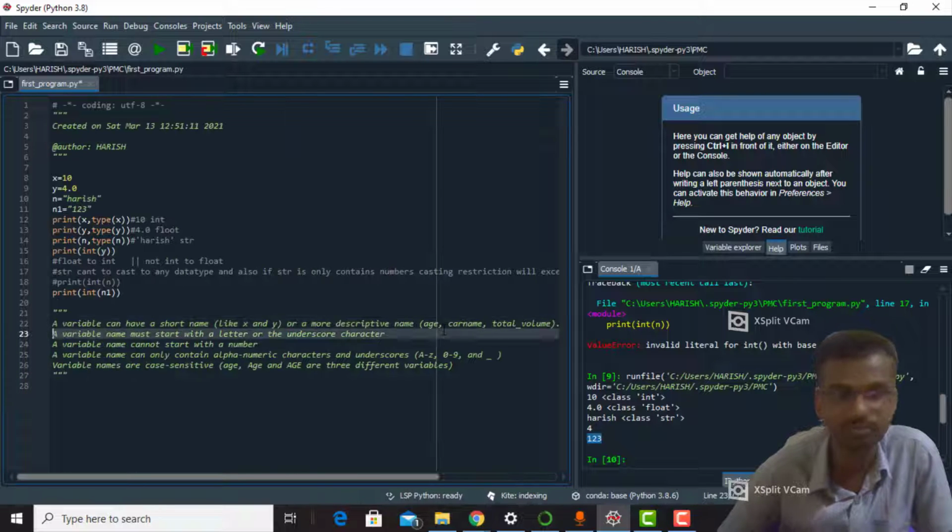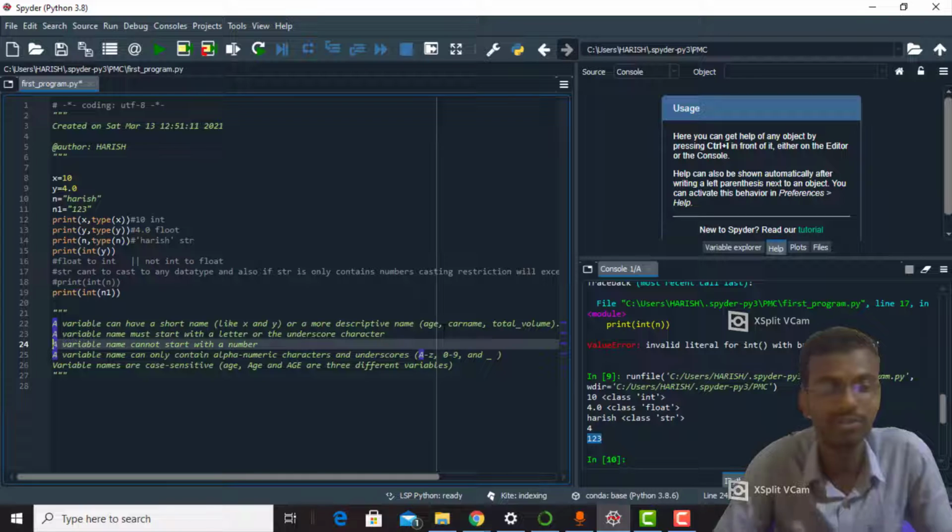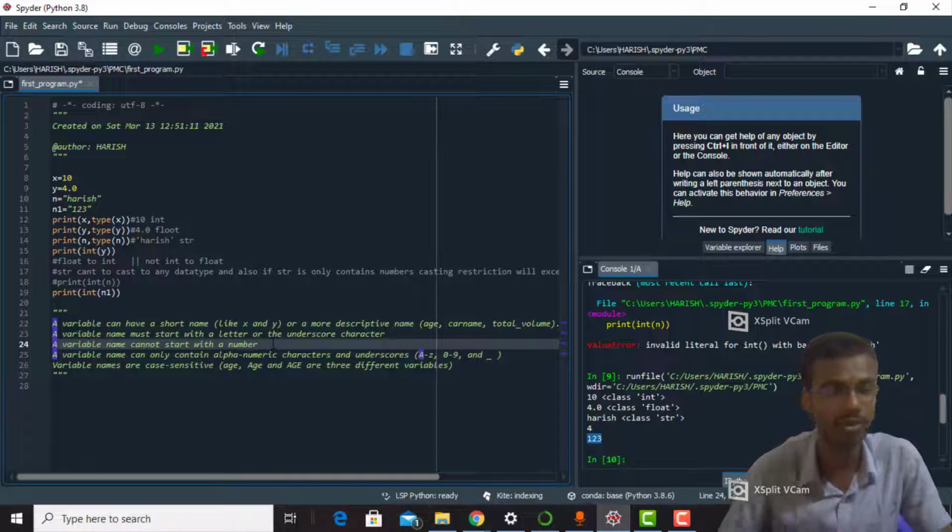Rules for Python variables: a variable name must start with a letter or the underscore character. A variable name cannot start with a number. If we write 1Harish, this is an invalid variable name. It leads to an error.